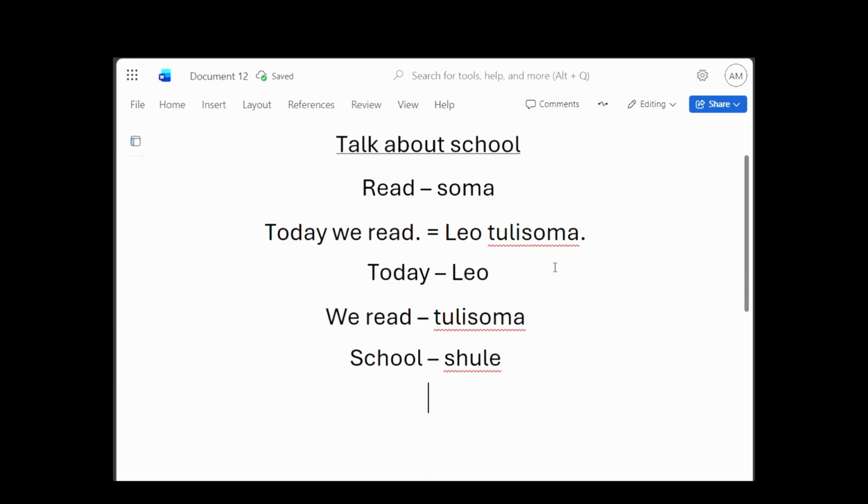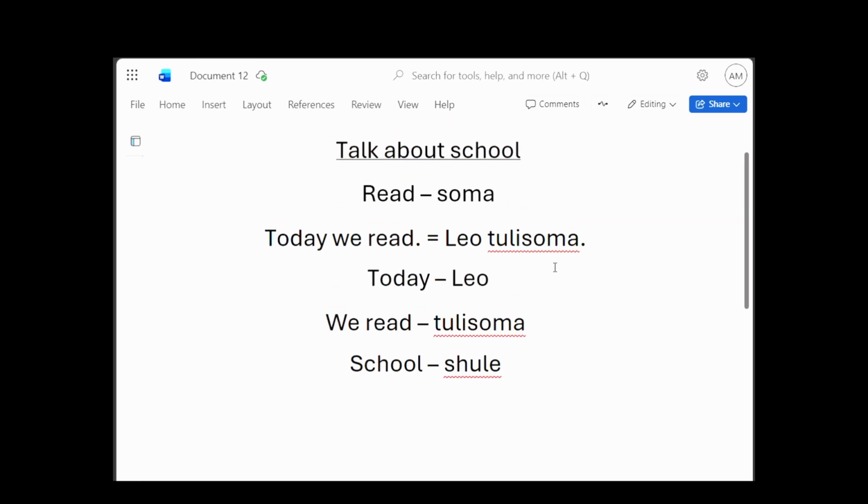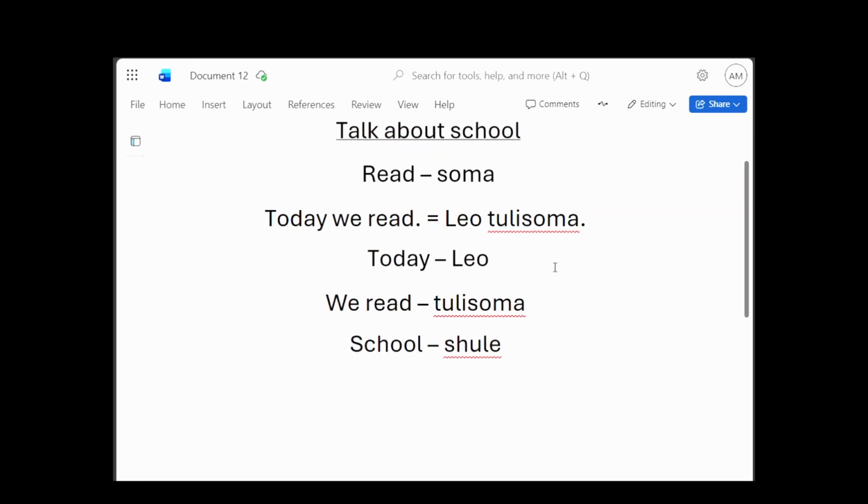Let's put it in an example. So an example is, I came from school. That is in English. So in Swahili, I becomes mimi. We have seen that in other videos.